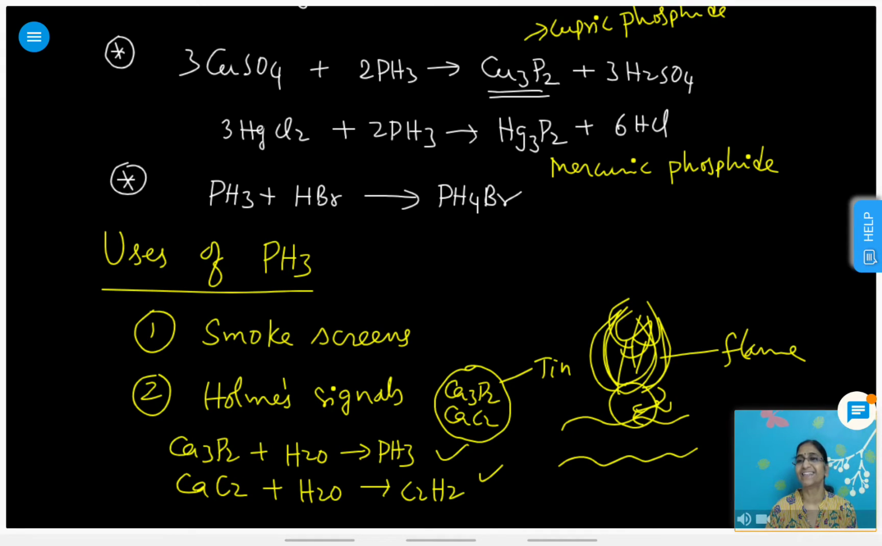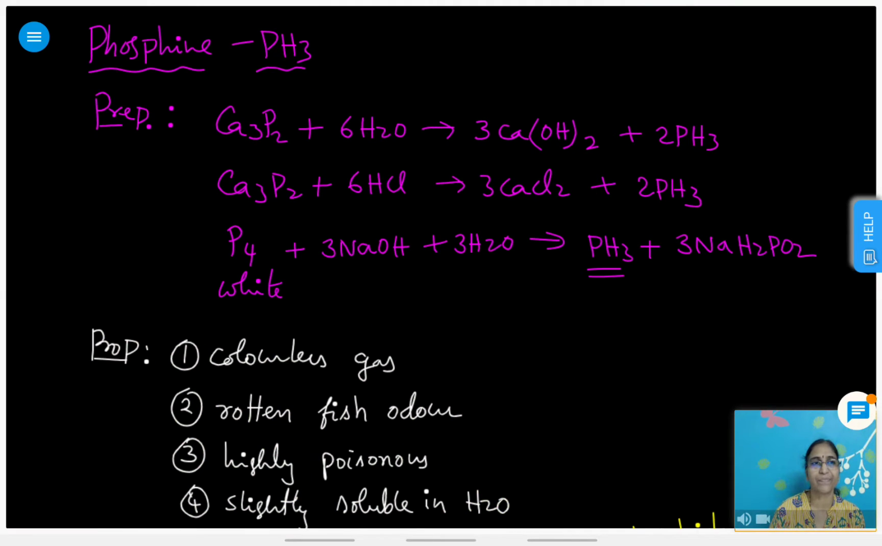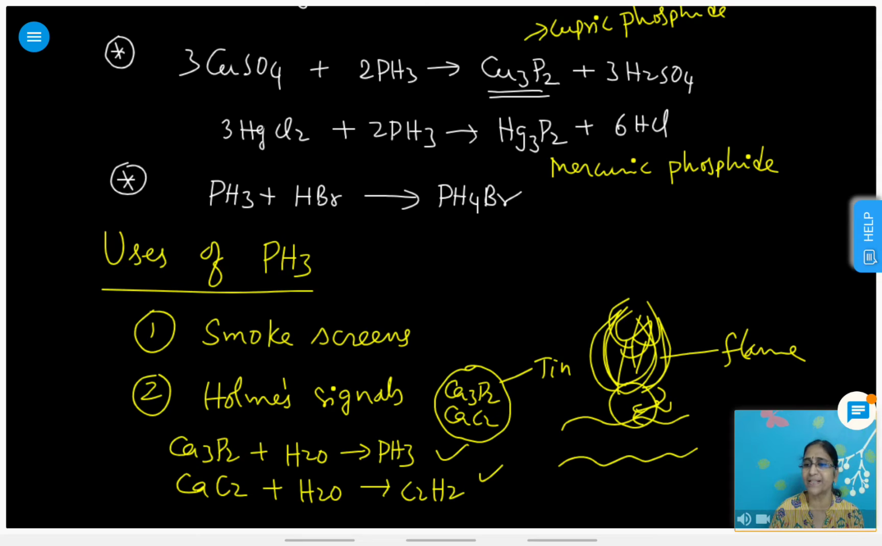Mainly in wars only, like at country borders when fights are happening. So this is about PH3: method of preparation and properties. When PH3 is burned with oxygen, it gives rise to P4O10. You have seen those fumes in movies.